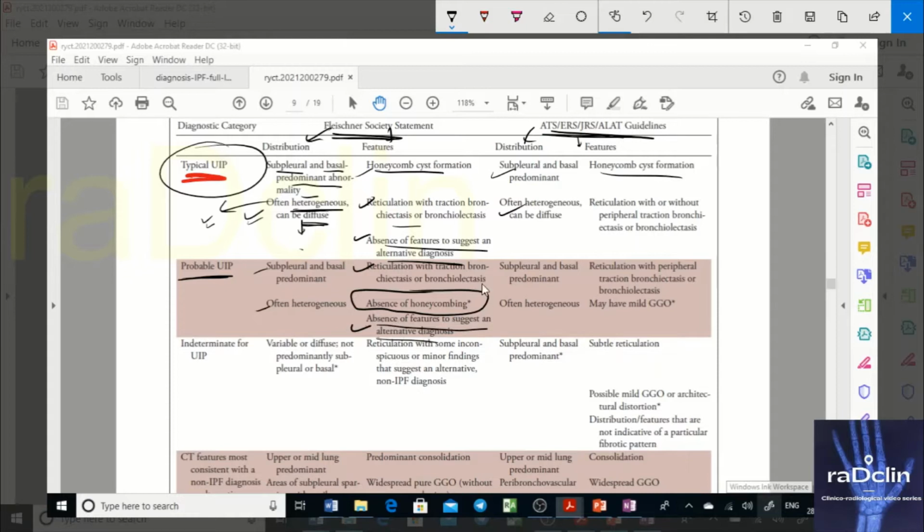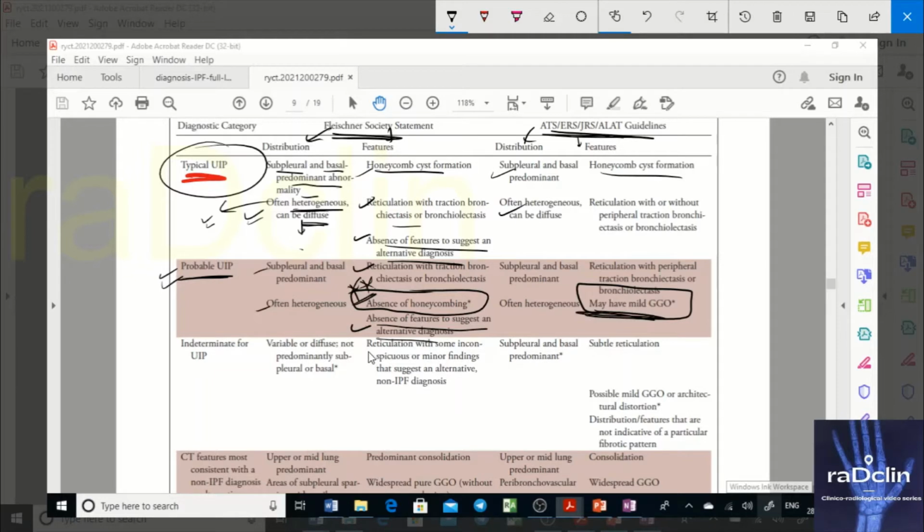I told you, you have to rule out in all these three categories to label it like this. So if you have absence of honeycombing by Fleischner Society, it is probable UIP. If you compare, this is the point where the joint working group and Fleischner Society differ. Here you have absence of honeycombing. Here, this absence of honeycombing point is not mentioned by the joint working group. Rather, it has said that you can have mild GGO.